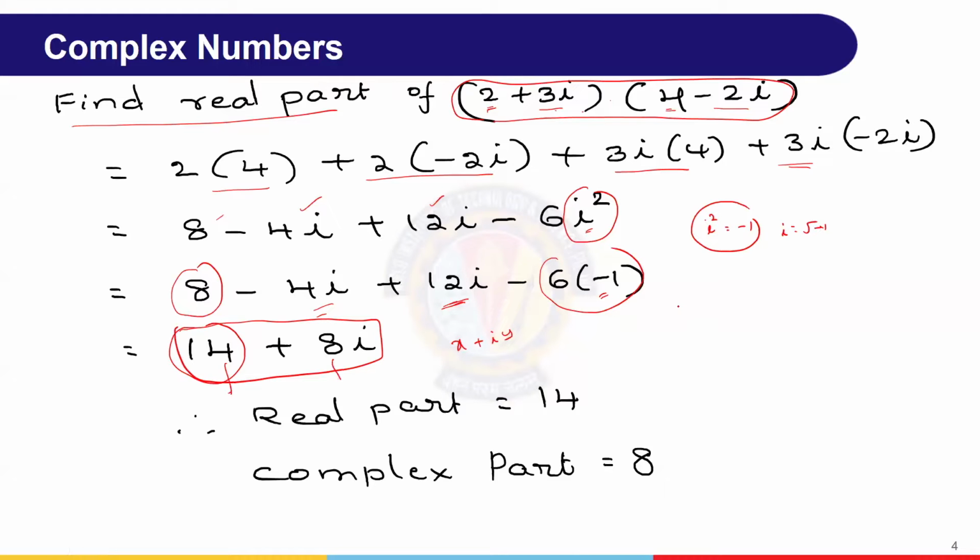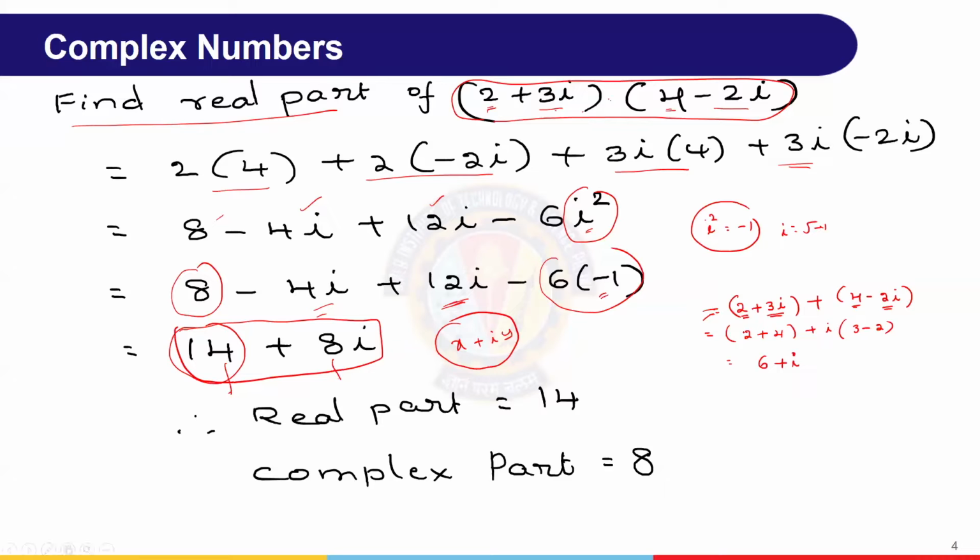Right? Now suppose the same problem, but with addition: 2 plus 3i plus 4 minus 2i. In the previous case it was a multiplication where we simplified it to get the form x plus iy. Here we'll put it in the same format where real parts we club together, that is 2 plus 4, these two are real numbers, plus the imaginary part, the terms with i, 3i and minus 2i. So if we take out i, then 3 minus 2. Now it becomes 2 plus 4, 6, and 3 minus 2, 1.